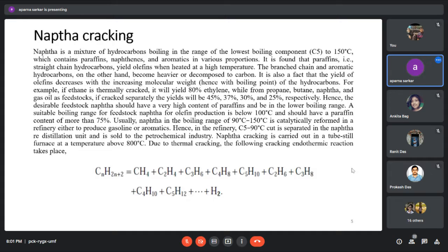So this is a picture where you get the naphtha, and after so many operations, that means after so many separations, you get C1 to C5 in different compositions, higher hydrocarbons.